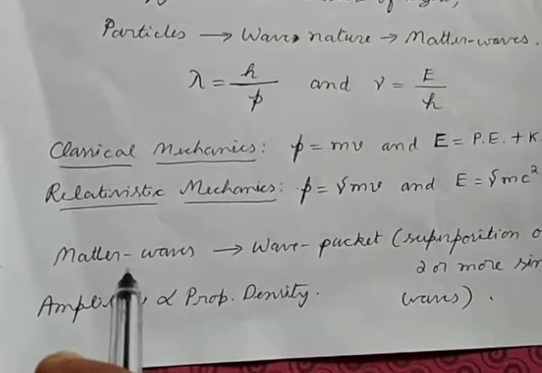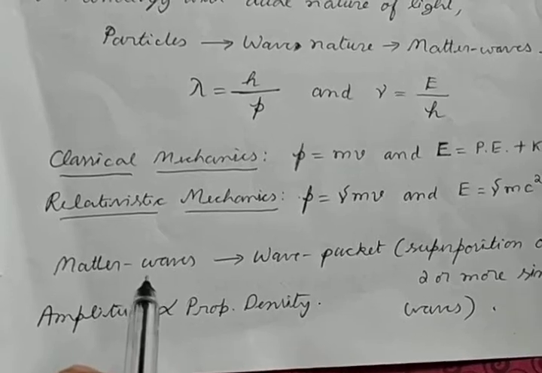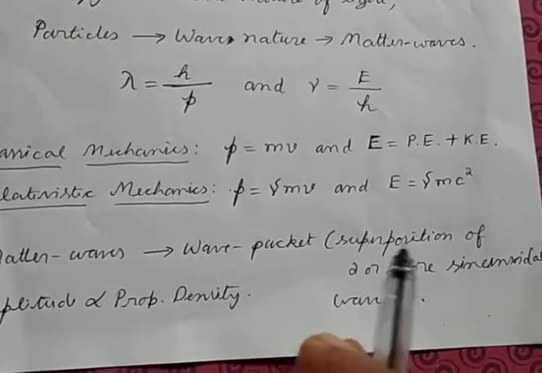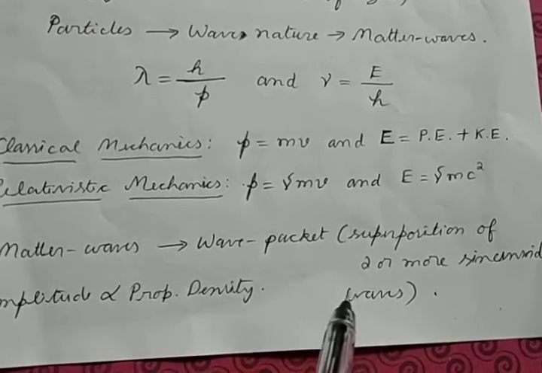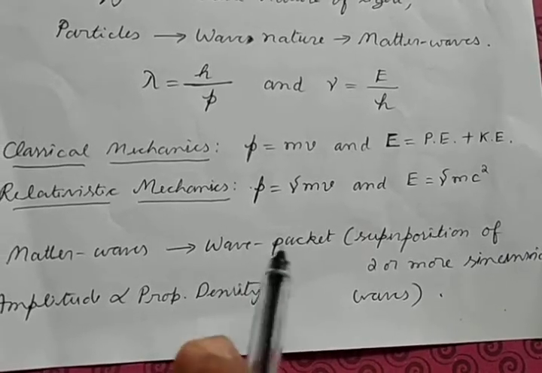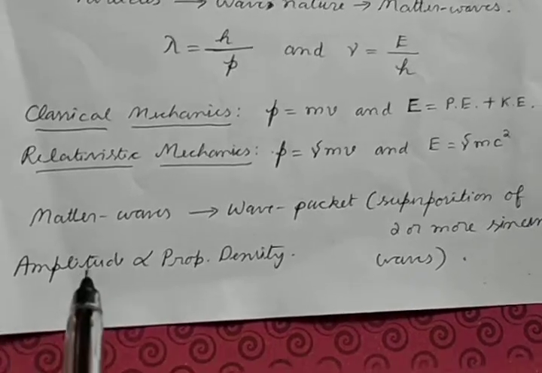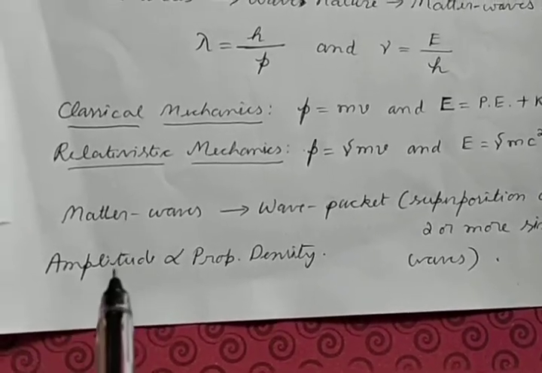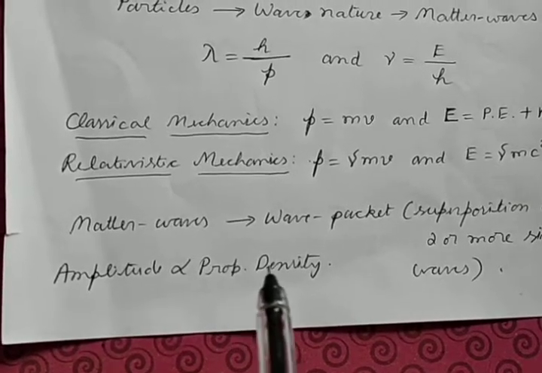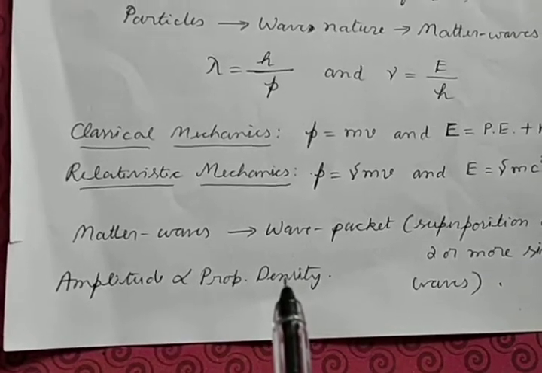So here, what are these matter waves? Are they the same as sinusoidal waves? De Broglie says that these matter waves are actually wave packets which are formed by the superposition of two or more sinusoidal waves of slightly different frequency. And these wave packets represent the matter waves when the particle is moving. And the amplitude of the matter waves is proportional to the probability density of finding the particle. So this is a brief introduction to quantum mechanics.